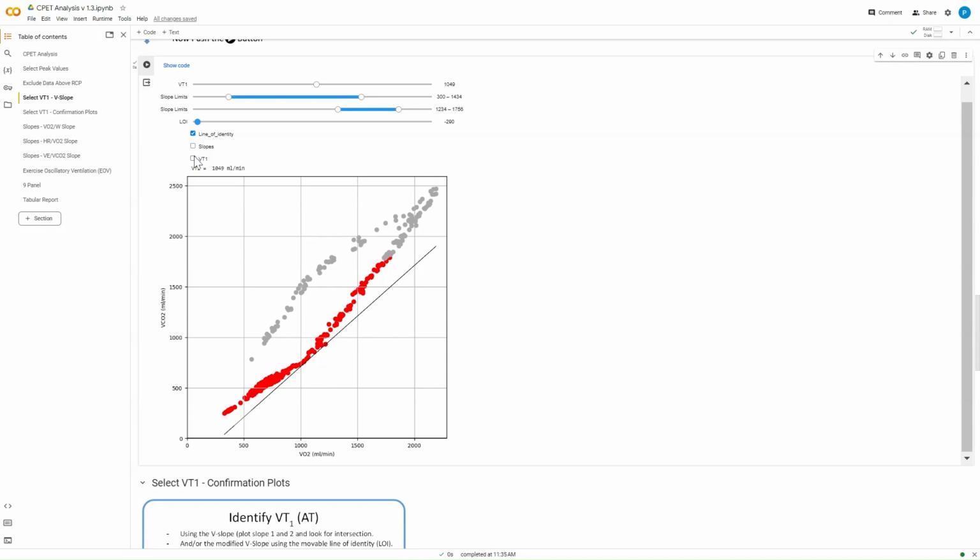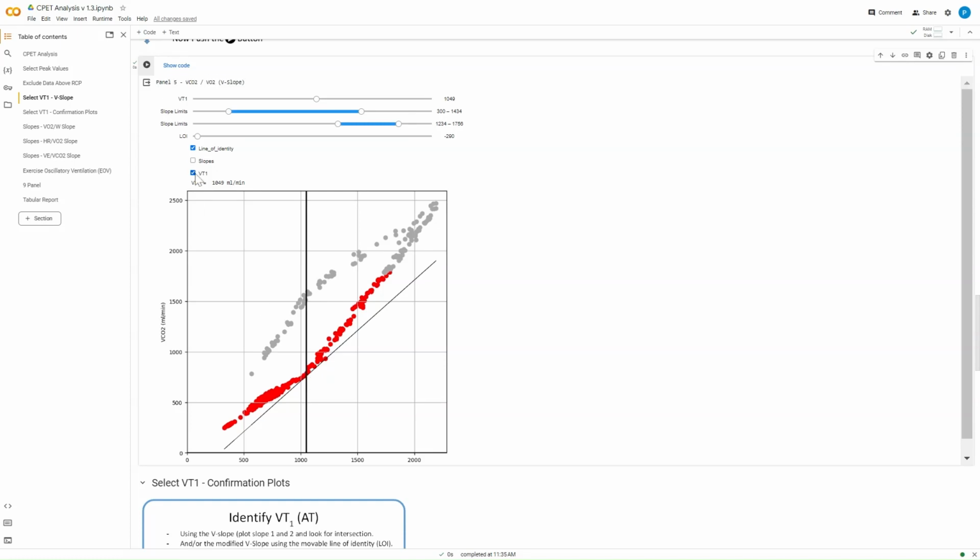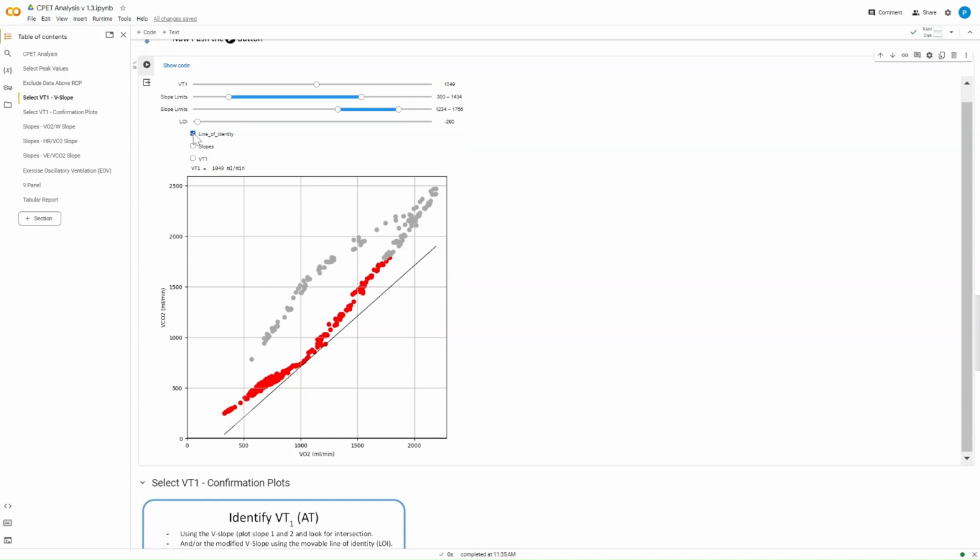So we can put in our VT1 again just to confirm that kind of agrees. This is where we're generally touching that data for the first time, and that does tend to confirm that we're in the right place.